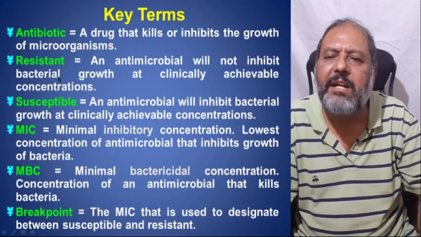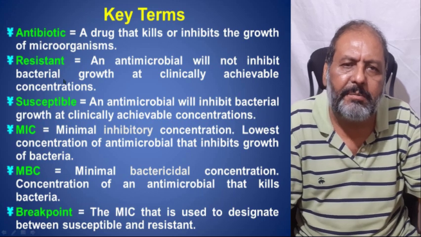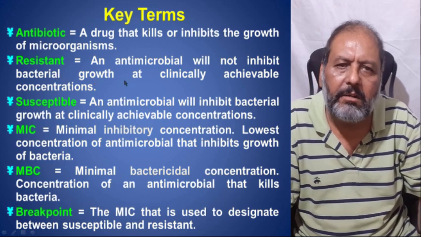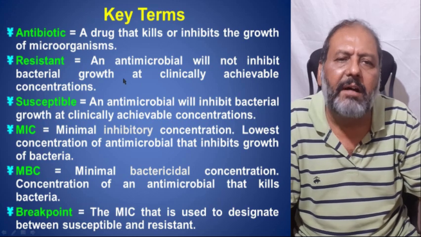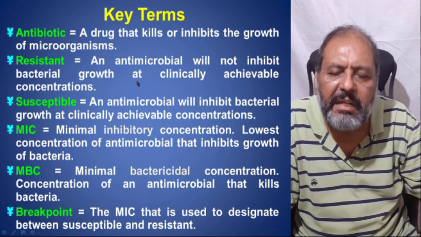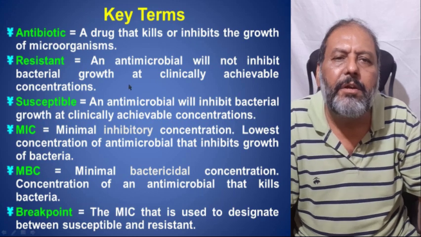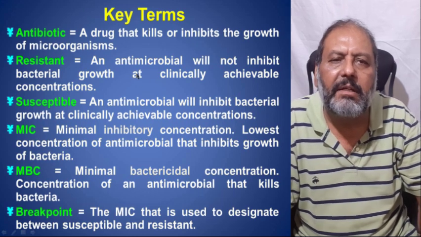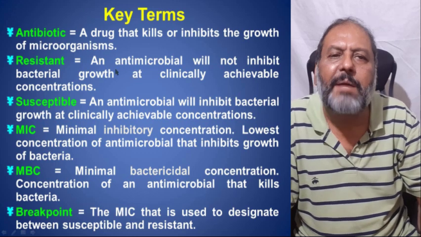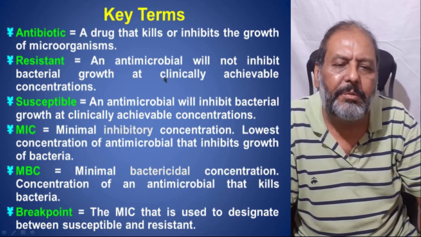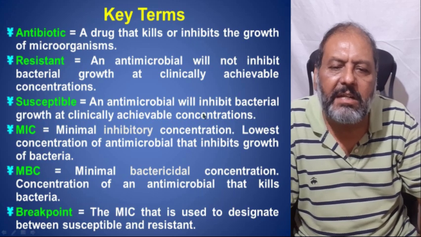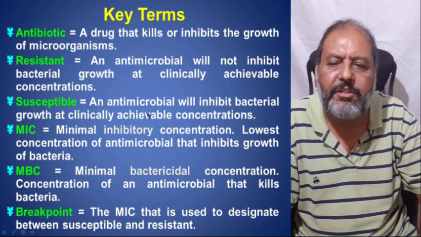Now, the certain key terms which are being used in antibiotic resistance. An antibiotic is a drug that kills or inhibits the growth of the microorganism. Resistant means an antimicrobial will not inhibit bacterial growth at clinically achievable concentration. Susceptible means an antimicrobial will inhibit the bacterial growth at clinically achievable concentration.